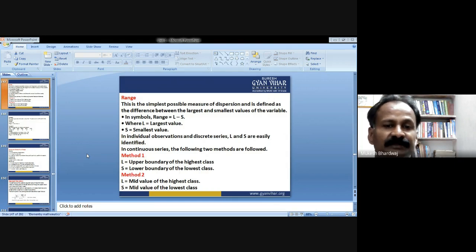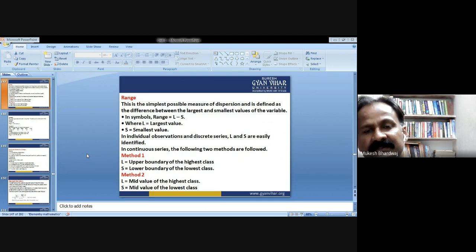So first is the range. This is the simplest possible measure of dispersion and is defined as the difference between the largest and the smallest value of the variable. Whatever observations are given to you, you first arrange them in ascending order and just get the difference between the largest and the smallest value. In symbols, range equals L minus S, that is, largest minus smallest.